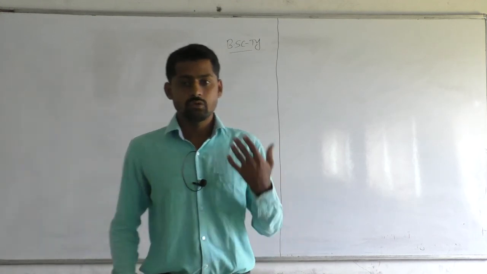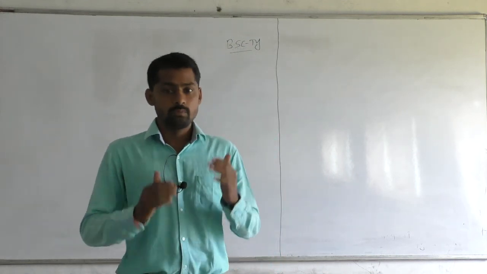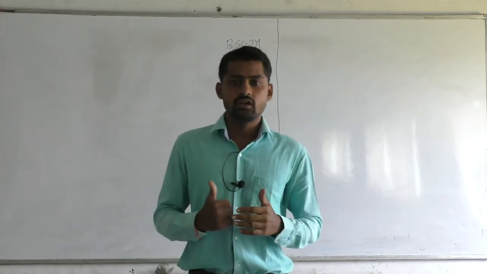Yesterday we discussed the number of linearly independent solutions of a system of m linear equations in n unknowns.